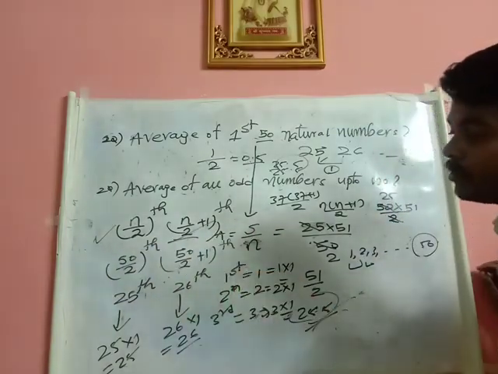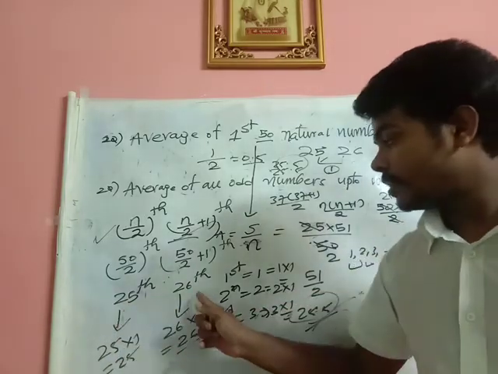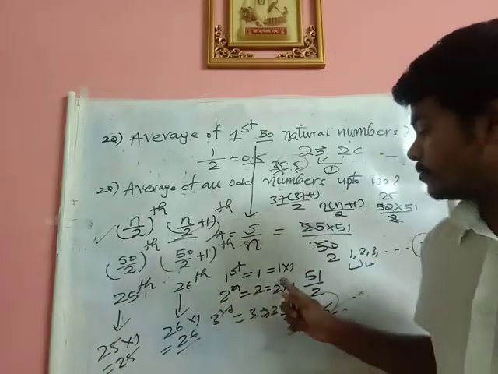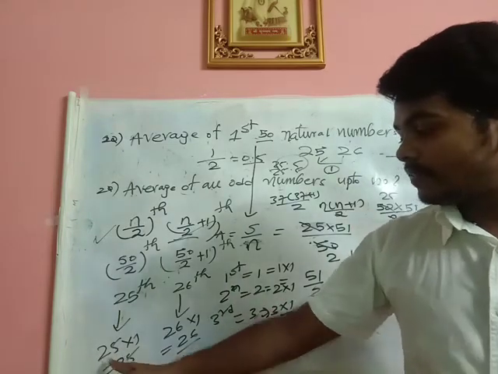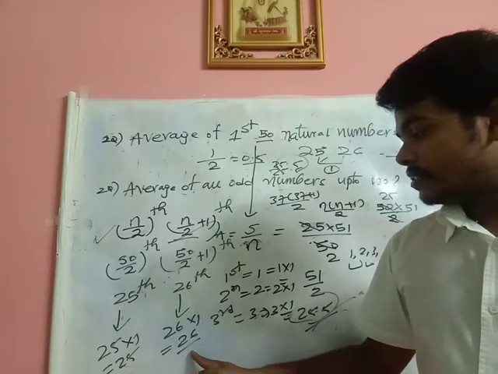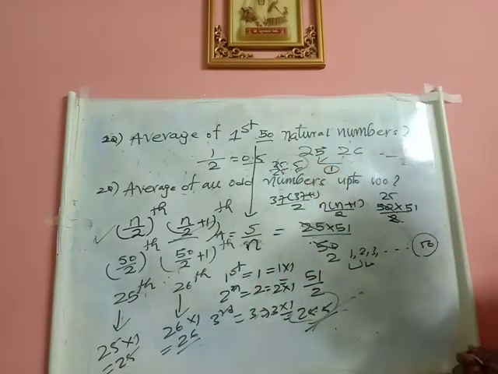N by 2 plus 1 term. So you can get it out. What is my 25th term? What is my 26th term? First term is 1 into 1, second term is 2 into 1, third term is 3 into 1. In the same way, 25th term is 25 into 1, 26th term is 26 into 1. So initially you get the average of these two, right? You just pause this and write all these things.